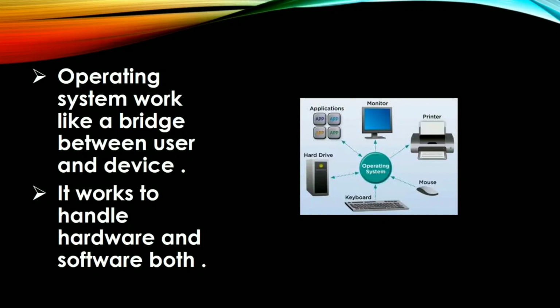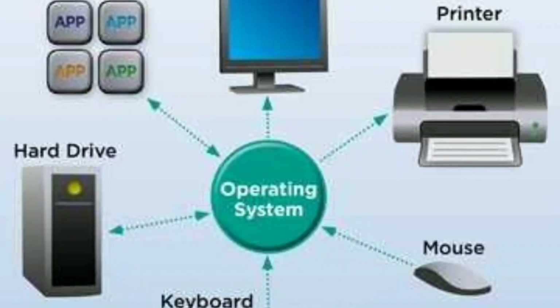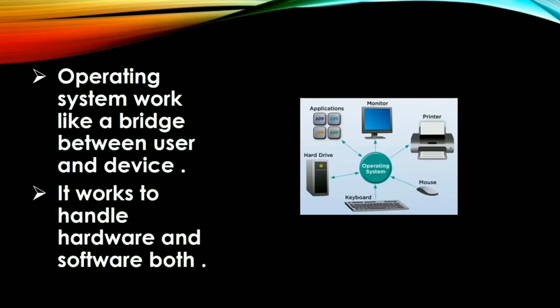It means that you can see in this picture an operating system which is controlling hardware and software. Hardware is monitor, printer, mouse, keyboard and hard drive, means CPU, and software is different types of applications. So it is a medium to connect user and device and it works to handle hardware and software both.